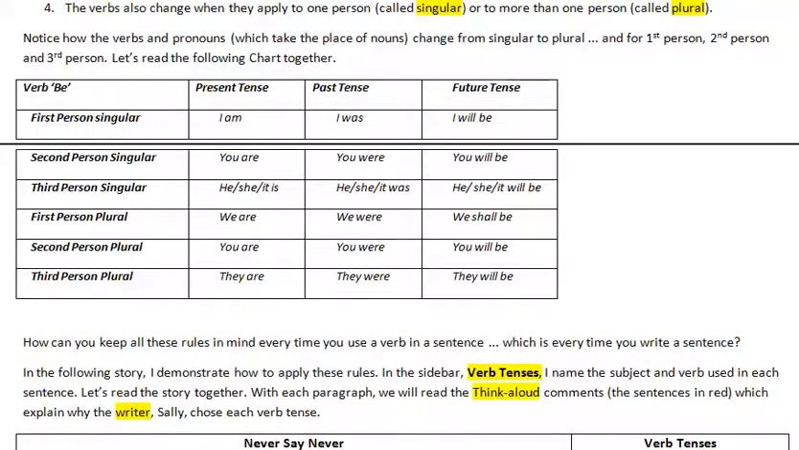First person singular: I am, I was, I will be. Second person singular: you are, you were, you will be. Third person singular: he, she, it is; he, she, it was; he, she, it will be. The first person plural: we are, we were, we shall be. Second person plural: you are, you were, you will be. Third person plural: they are, they were, they will be.